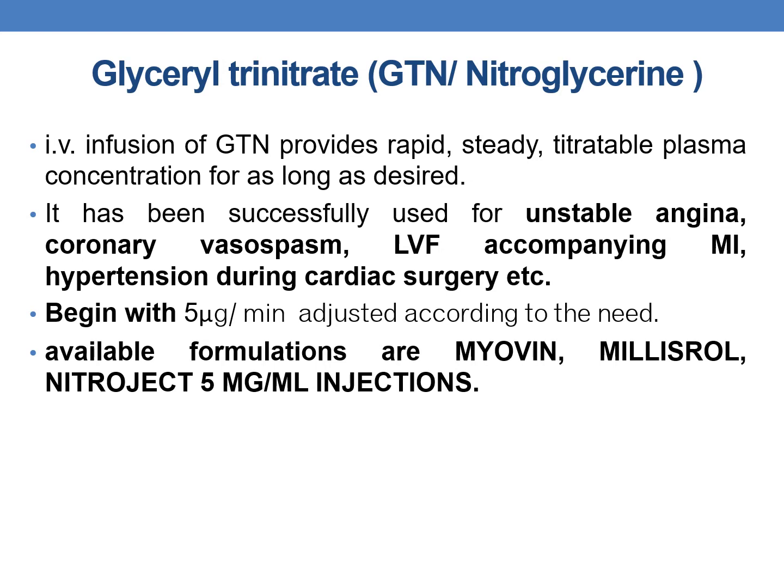It has been successfully used for unstable angina, coronary vasospasm, left ventricular failure accompanying myocardial infarction, hypertension during cardiac surgery, etc. Usually, we must begin with 5 mcg per minute and the dosage must be adjusted accordingly. The available IV infusion formulations are Myovin, Millisrol, and Nitroject, available as 5 mg per ml injections.